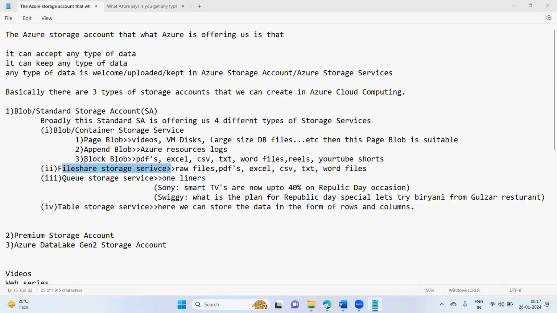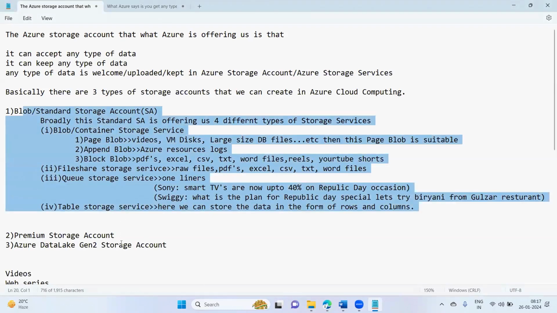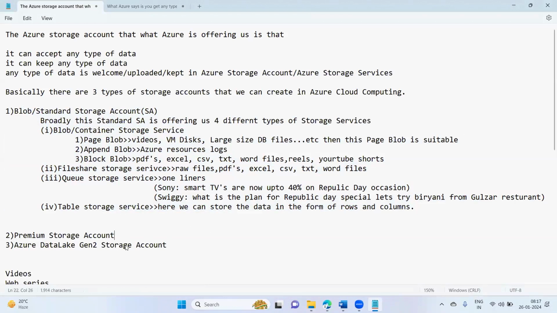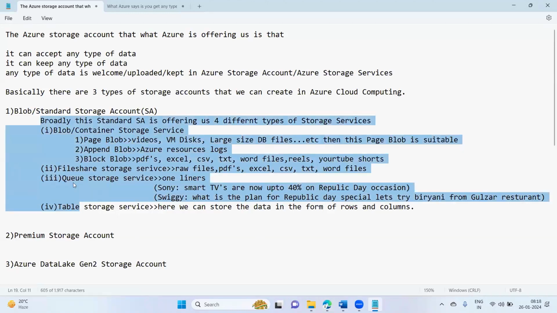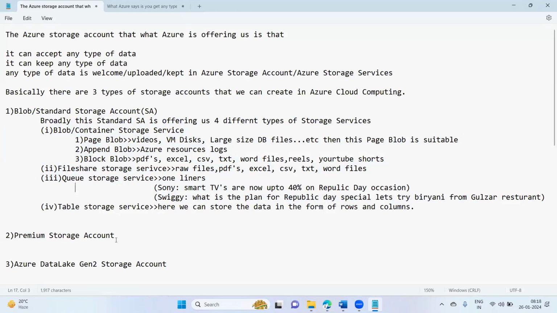All right. This is about the standard storage account. Now, in the premium storage account, what is happening here? When we are creating a premium storage account, it will ask you what storage service you want. You want this storage service, or this one, or this one. Among all these storage services, it will ask you to pick which you want. Accordingly, the premium storage account will give you that one storage service only.